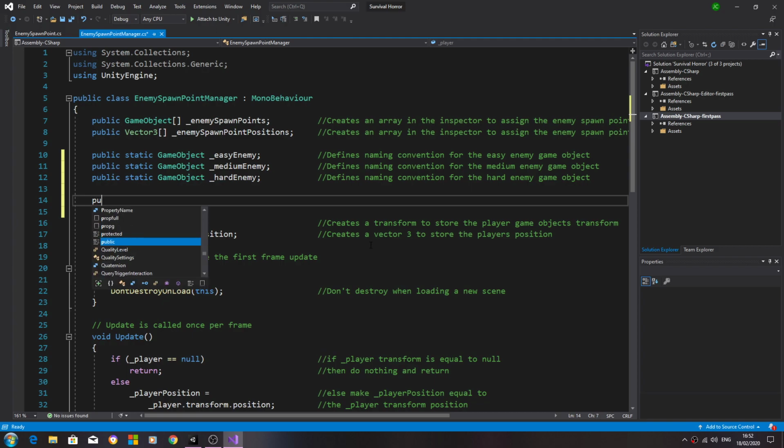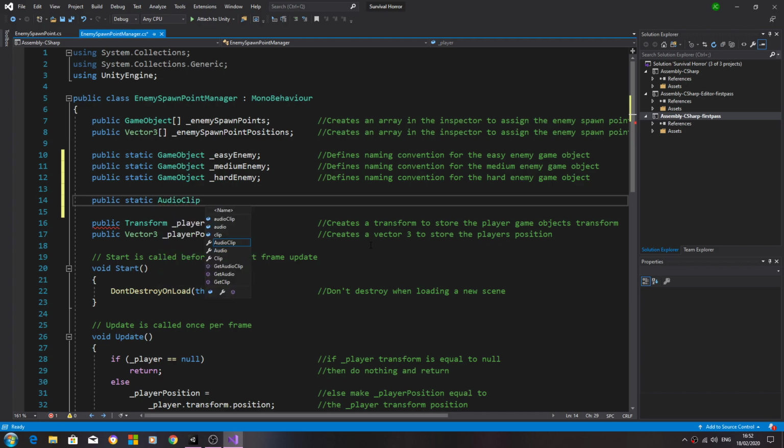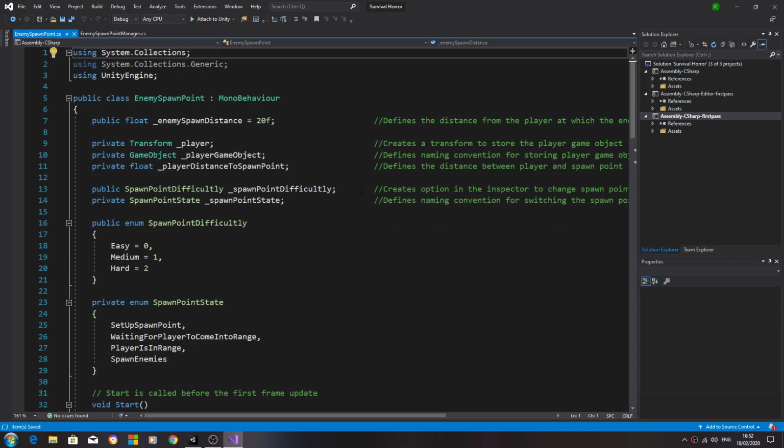With that in place, let's create another variable of type public static, and it's going to be of type audio clip, underscore, and we'll just name it enemy spawn audio. Close that line off, and into the comments defines naming convention for the enemy spawn audio. Let's just save that off there for now.